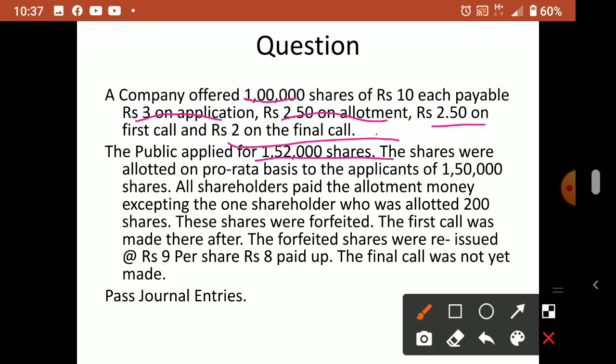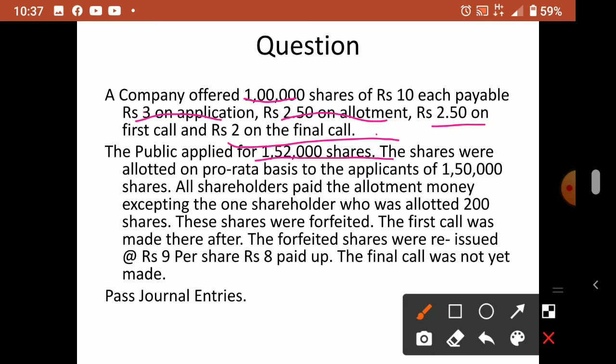Directors can decide. That also we discussed. Either company can reject all these 52,000 extra shares, or company can allot shares on the basis of pro rata, or company can reject some of the shares and remaining shares they can have a pro rata. So those normal cases we studied.